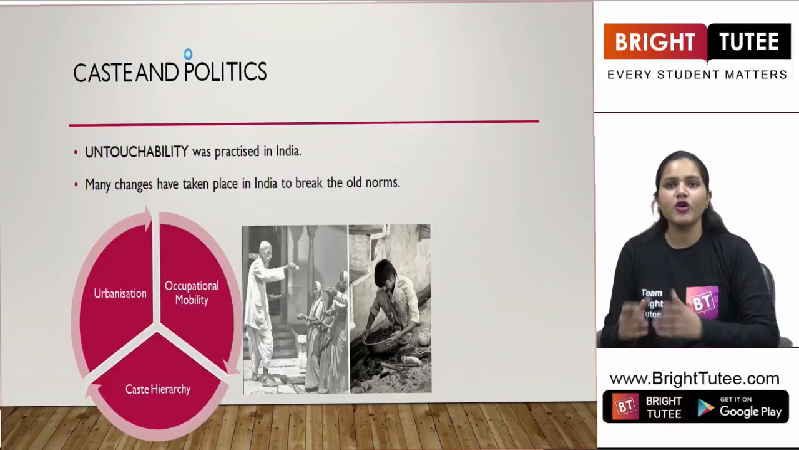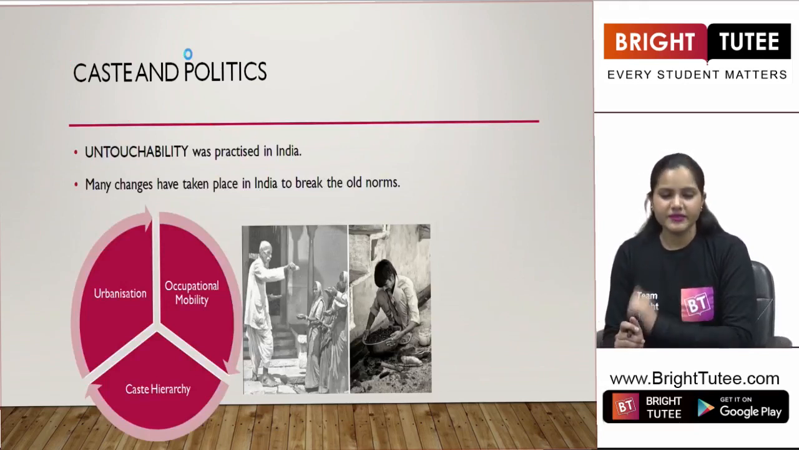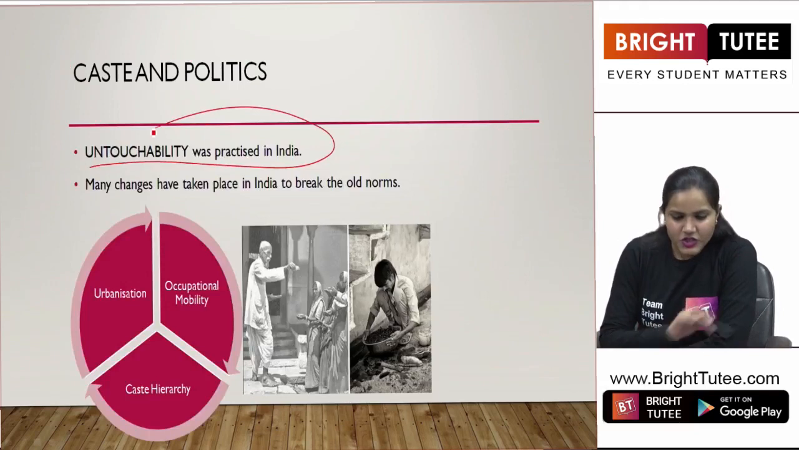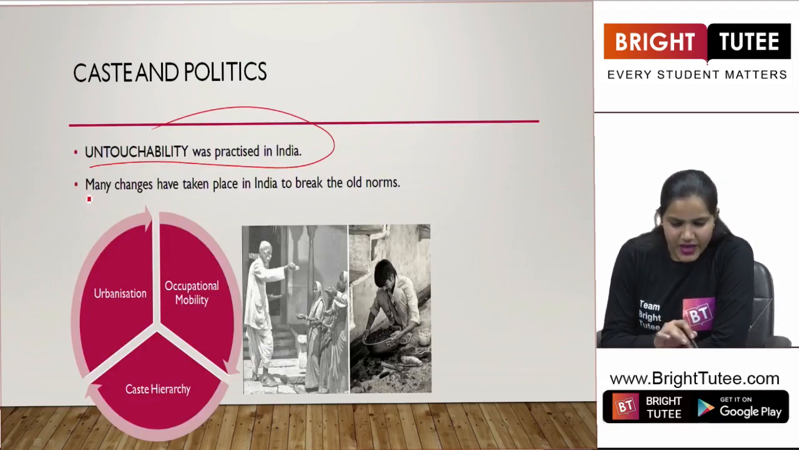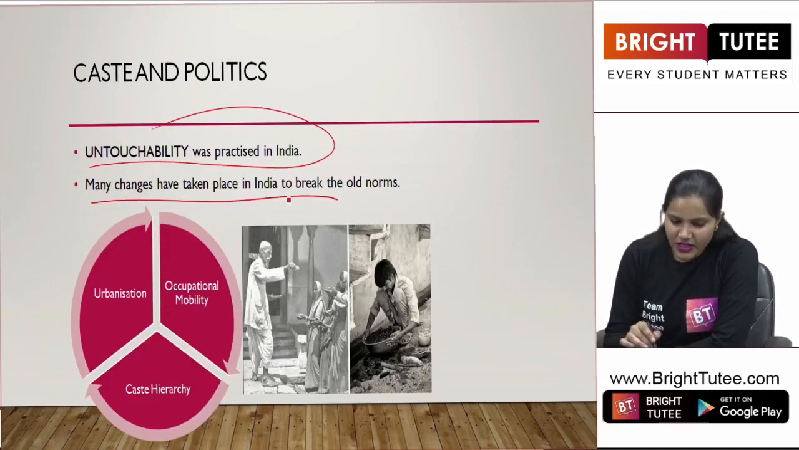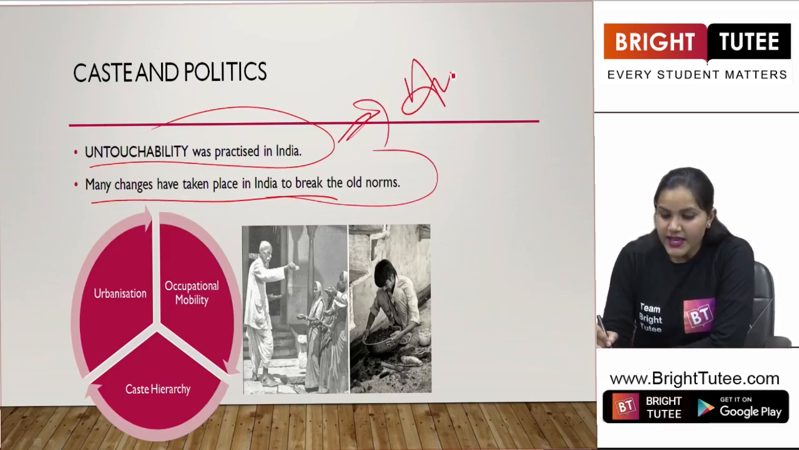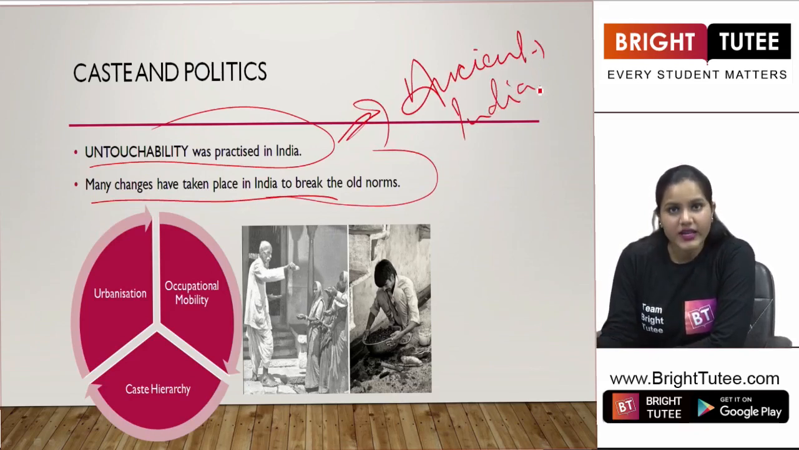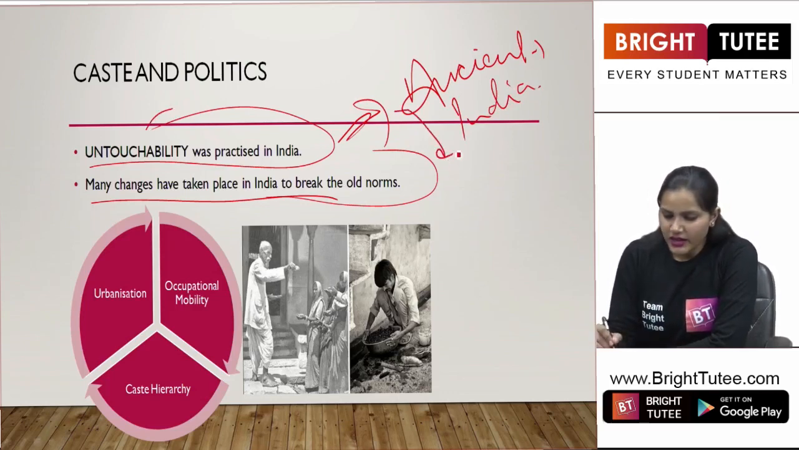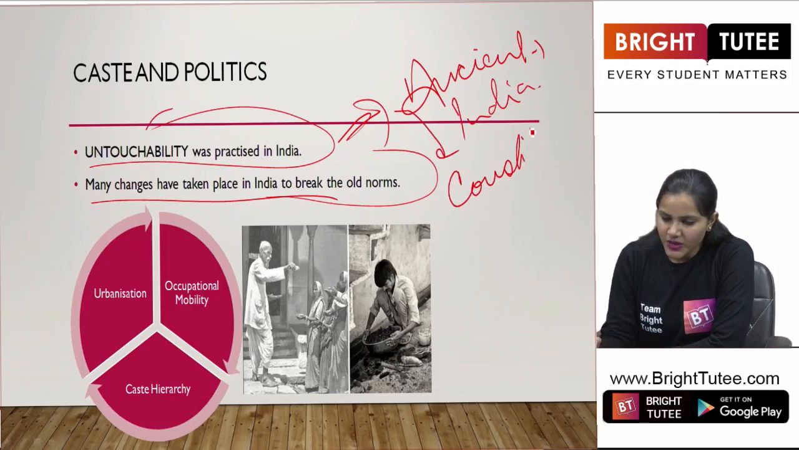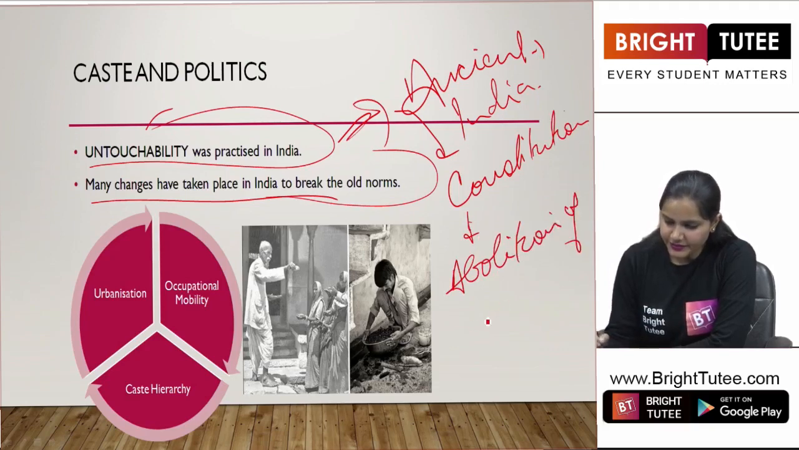The modern world, or the modern India that we are living in. So, again, untouchability was practiced in our country. But after that, many changes have taken place to break the old norms. Like I told you, students, this existed in our ancient India as well as modern times also, because untouchability was practiced until our constitution was made, which totally abolished untouchability, right?